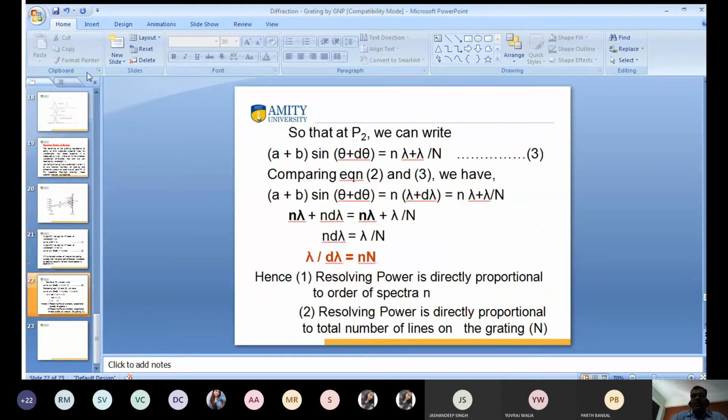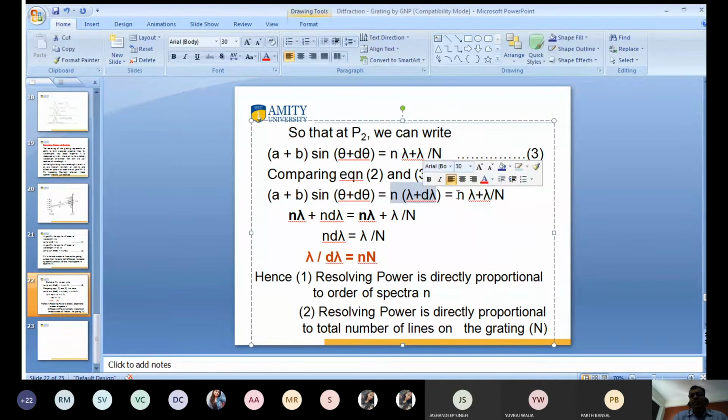So I have added here (a plus b) sine (theta plus d theta) equals n lambda plus lambda by N. And again I have compared equations 2 and 3. So (a plus b) sine (theta plus d theta) is equal to n lambda plus d lambda from equation 2, and this value is from equation 3. When these are the same, I open this bracket: n lambda plus n d lambda is equal to n lambda plus lambda by N. The n lambda is the same value so it cancels out, so n d lambda is equal to lambda by N. So lambda by d lambda is equal to n into N.